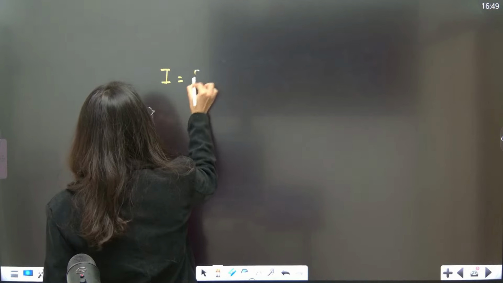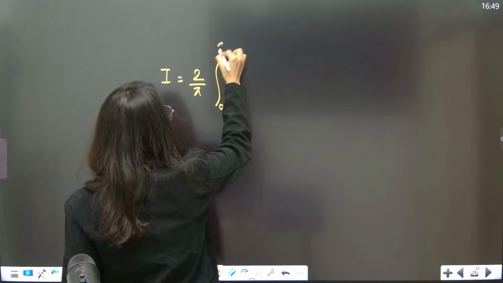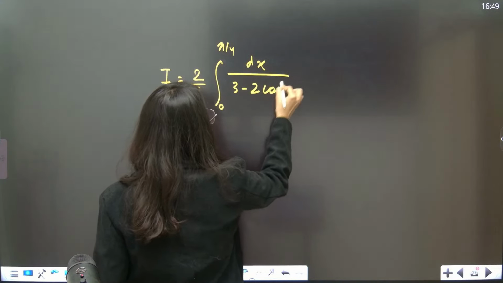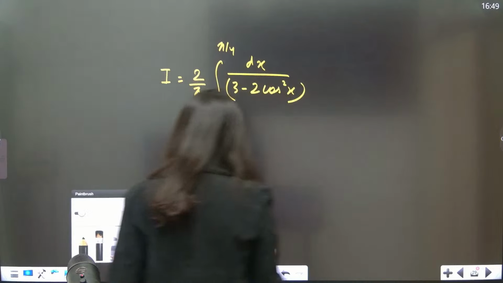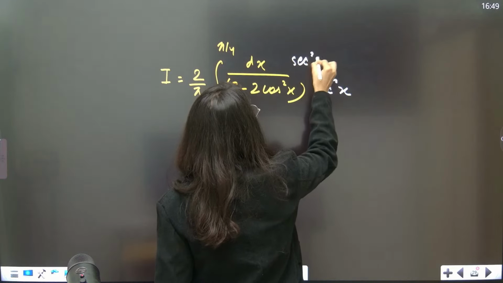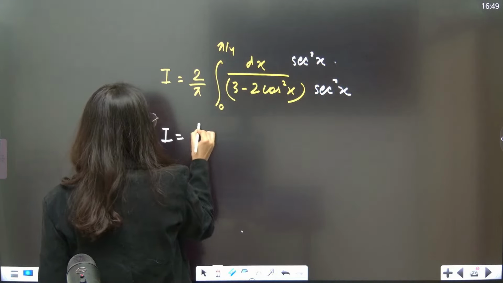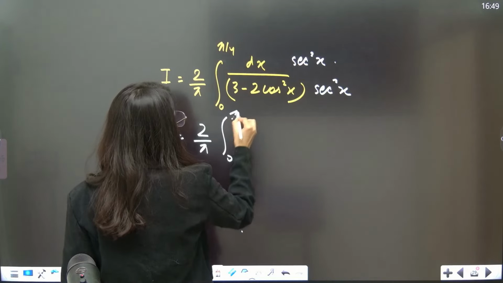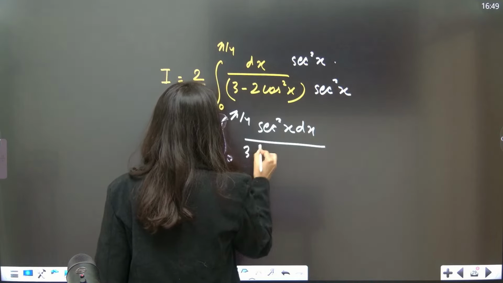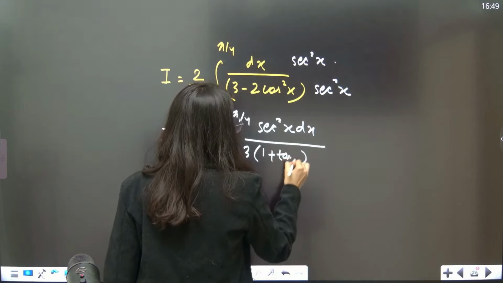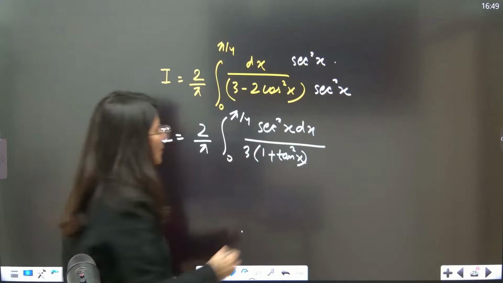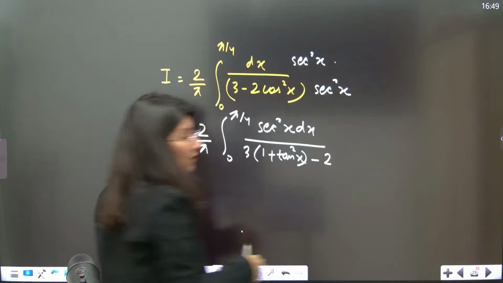Integration right now is 2 upon pi, integral 0 to pi by 4, dx upon 3 minus 2 cos square x. How to integrate this? From here we have to multiply sec square x in the numerator and sec square x in the denominator. What are you going to get after that? 2 by pi, 0 to pi by 4, sec square x dx, and this is 3 times sec square x minus 2. Sec square x is what? 1 plus tan square x, and 2 times sec square into cos square is 1.